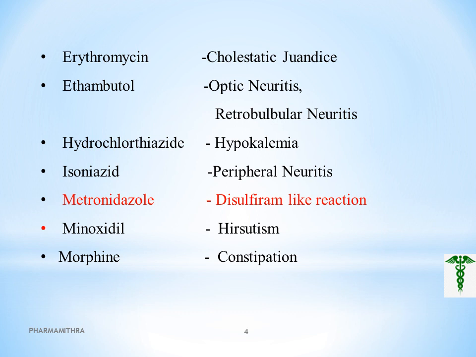And next is minoxidil, a drug which will produce the side effect hirsutism. Hirsutism means unwanted male-pattern hair growth, as seen in women. And the drug which will produce a constipation effect is mainly morphine.